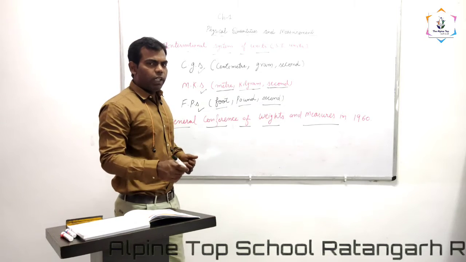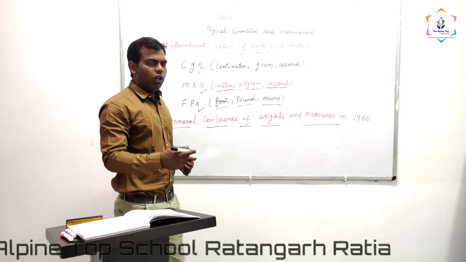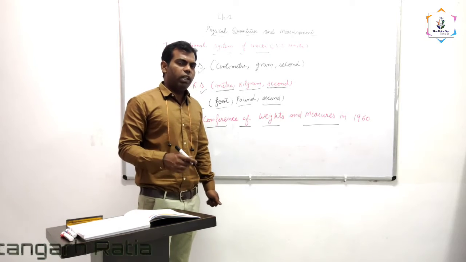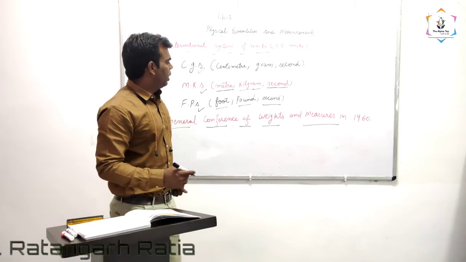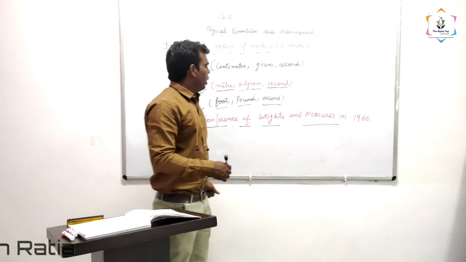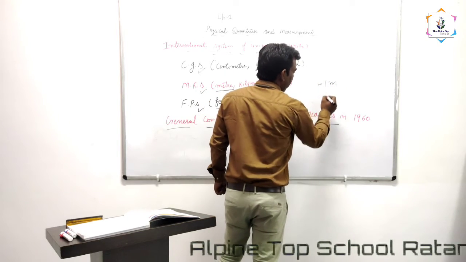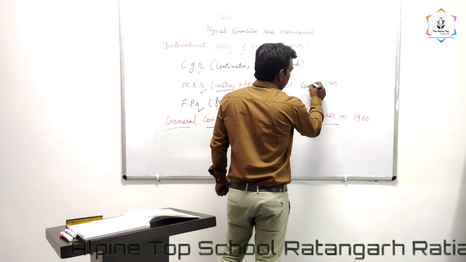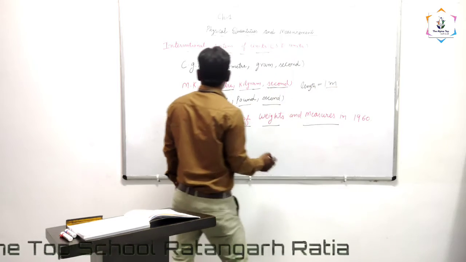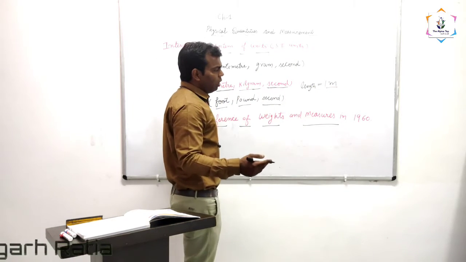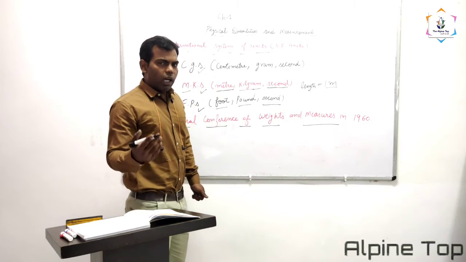We can write one physical quantity in different types of SI systems, like 1 meter. I have written the length as 1 meter, which means it is in the MKS system. As we know, 1 meter is equal to 100 centimeter.